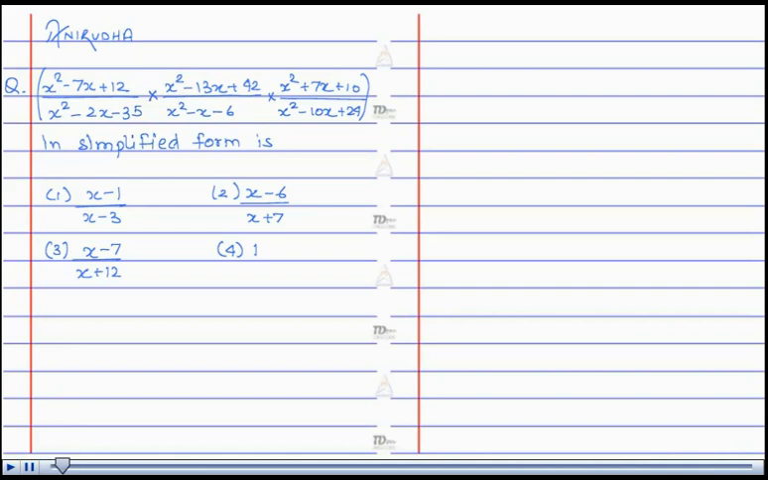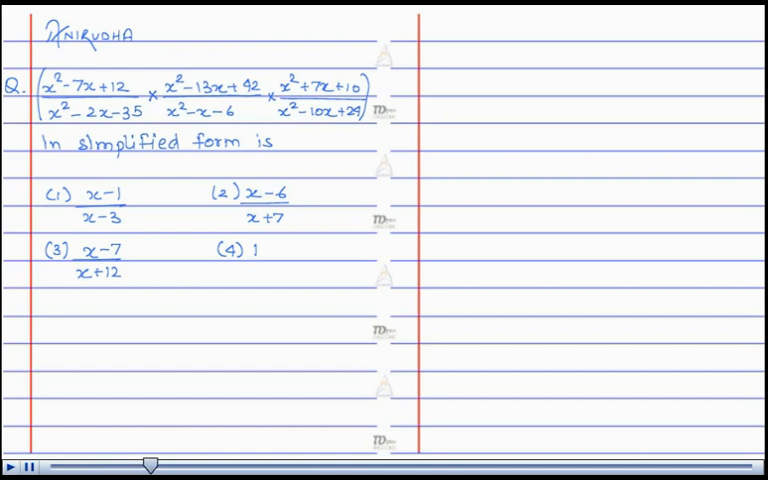The question is x square minus 7x plus 12 divided by x square minus 2x minus 35, into x square minus 13x plus 42 divided by x square minus x minus 6, into x square plus 7x plus 10 divided by x square minus 10x plus 24 in simplified form is.